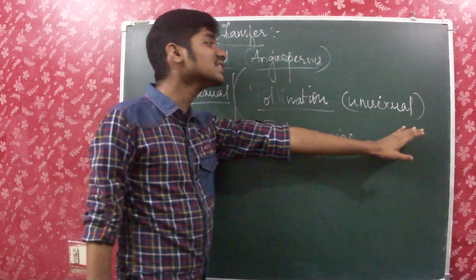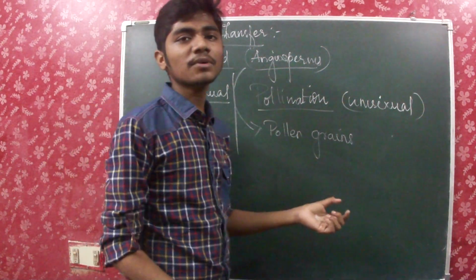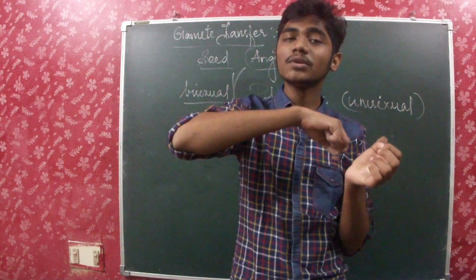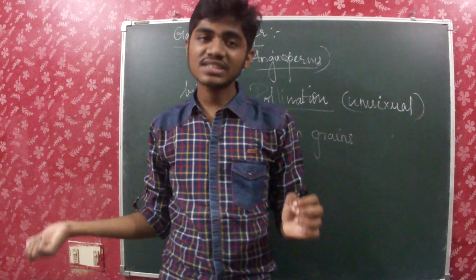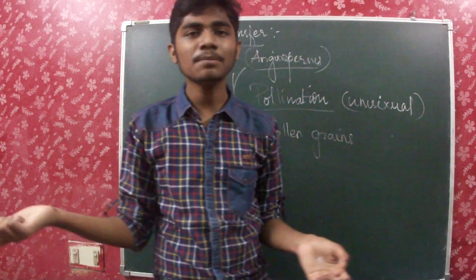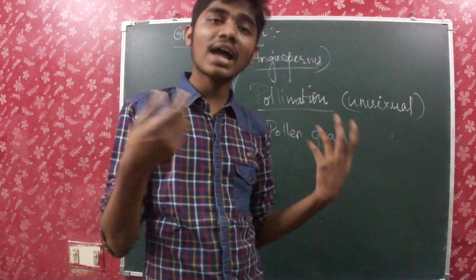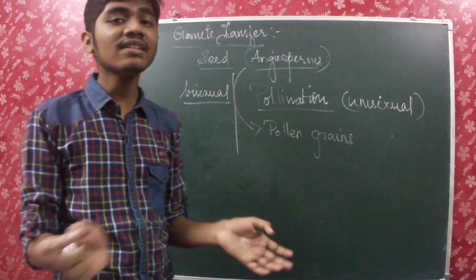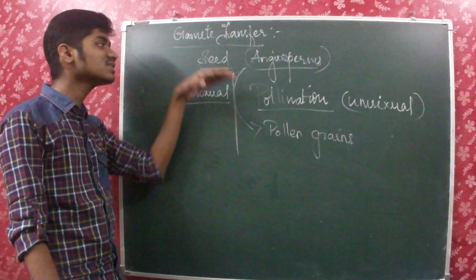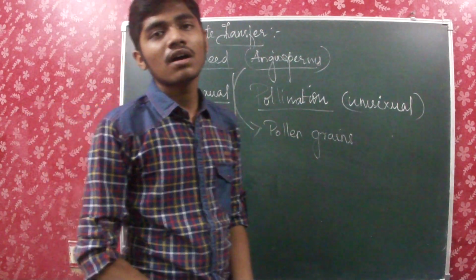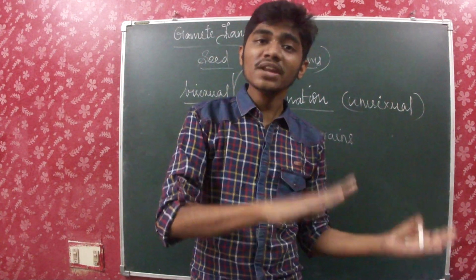But if it's unisexual, the pollen grains have to be transported to the stigma, and the pollinating agents help in that. Some kind of insects help in that, or wind or air. Whatever, anything can help in the pollination. So this is how the angiosperms are undergoing the pre-fertilization event.